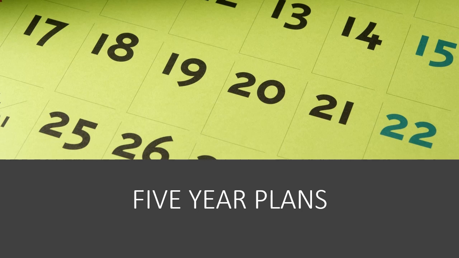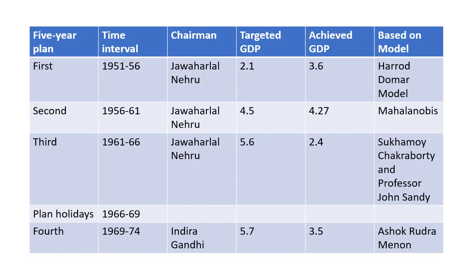In this video I'll be covering a brief description of each of the plans, but if you want me to take up any of the plans in detail, just write it in the comment box. I will cover that as well. But I have a plan to cover the 10th, 11th, 12th and 13th in detail in the coming videos, because these topics are very important from the perspective of your examination or any competitive exam that you are appearing for.